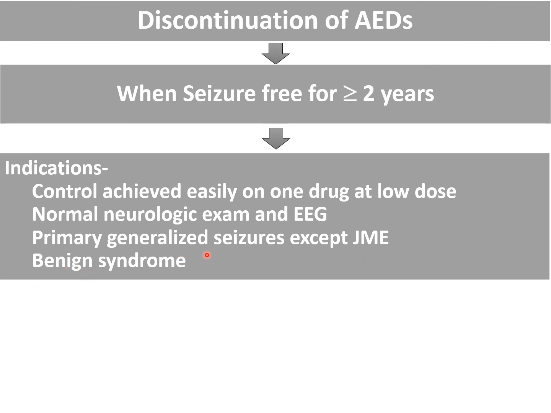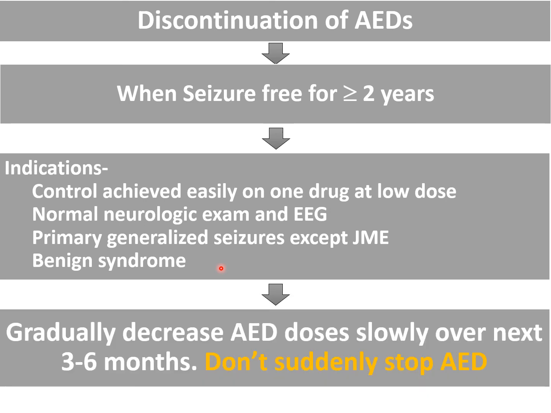In benign syndromes, more than 70% of patients will become drug free. So this trial should be given in all these cases. If you find that the patient has an abnormal neurological examination and EEG, or has some syndromes and myoclonic seizures, then this trial almost always fails.